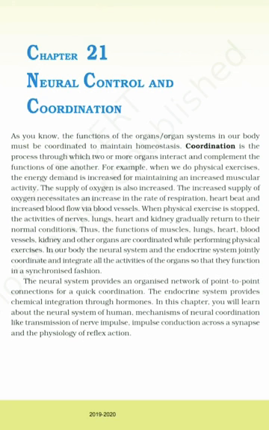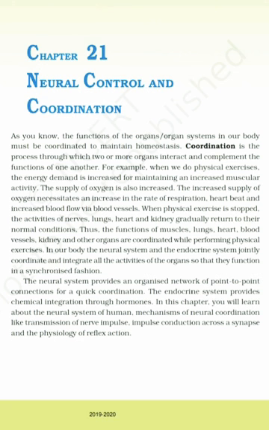When physical exercise is stopped, the activities of nerves, lungs, heart, and kidney gradually return to their normal conditions. Thus, the functions of muscles, lungs, heart, blood vessels, kidney, and other organs are coordinated while performing physical exercises.